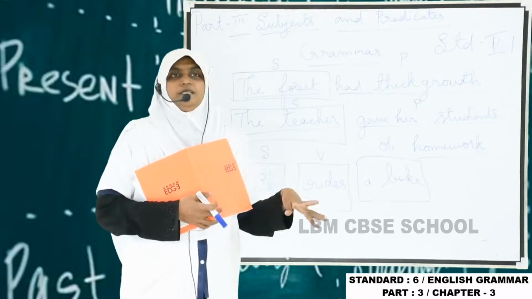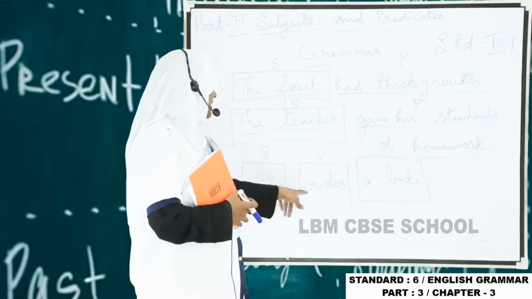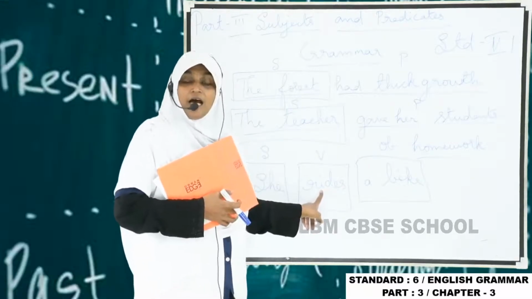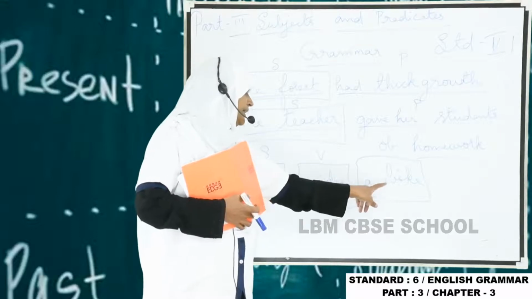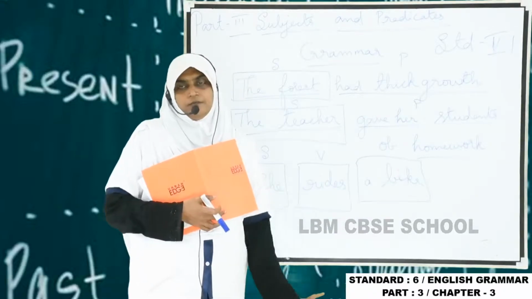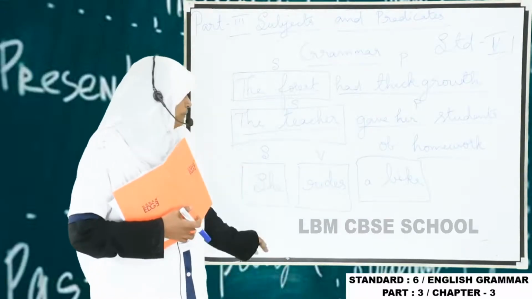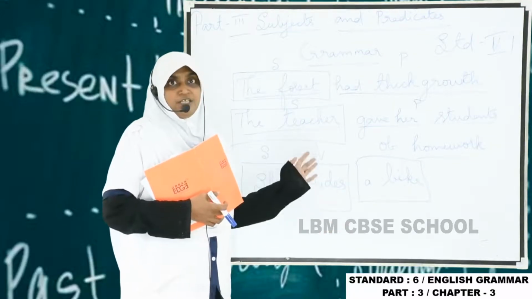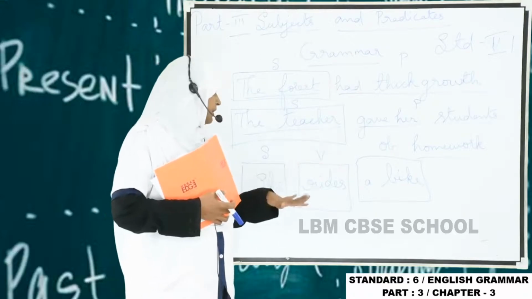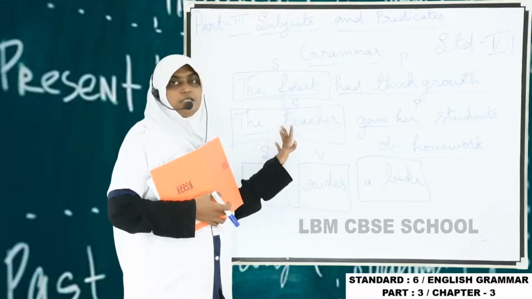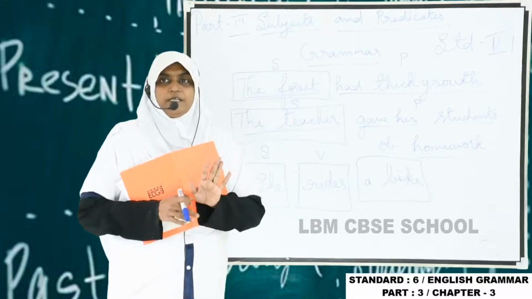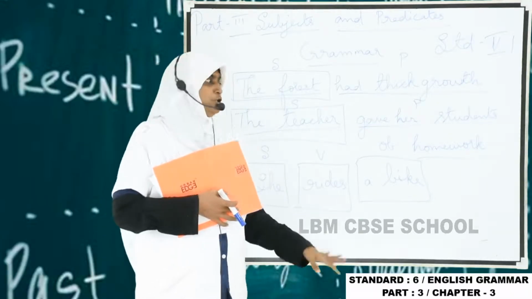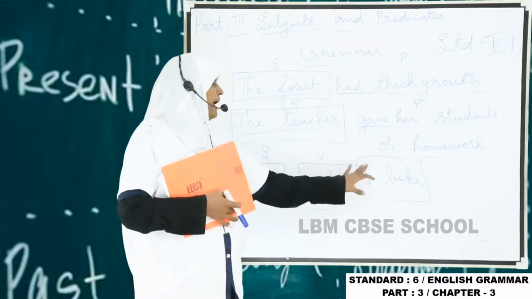So the sentence we can split into two, subject and predicate. Again we can split it. She rides a bike: she is the subject, rides is the verb and a bike is the object. Understand? Verb we know. What do you mean by verb? It's an action word. What the subject is doing, that is the verb. So a sentence we can split into two parts, subject and predicate, and again into subject, verb and object.